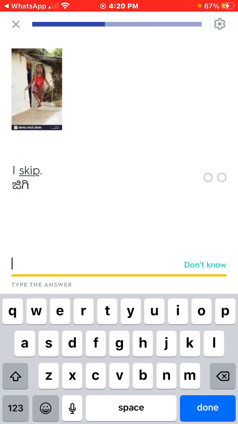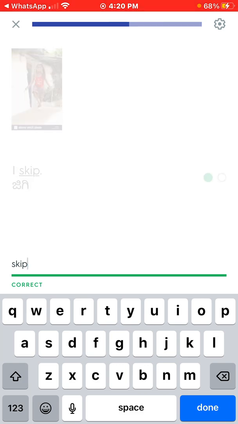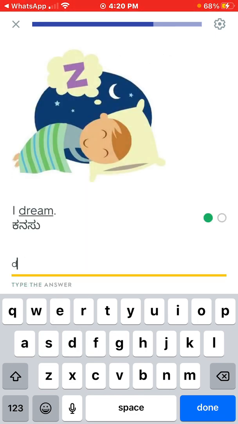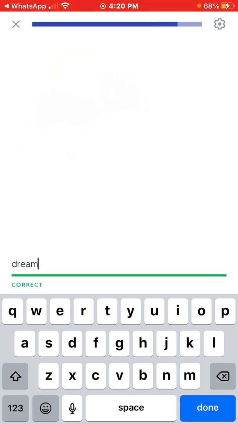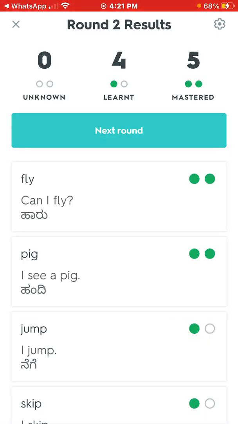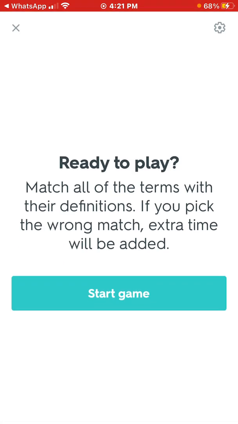So we encourage the child to always speak the word so that they get very comfortable with these words. Big, B-I-G, big. I dream. Dream, D-R-E-A-M, dream. I hop. Hop. So this is the write exercise, and then we do the match.